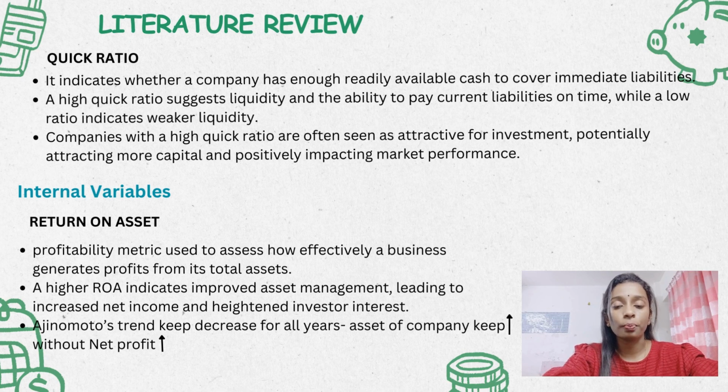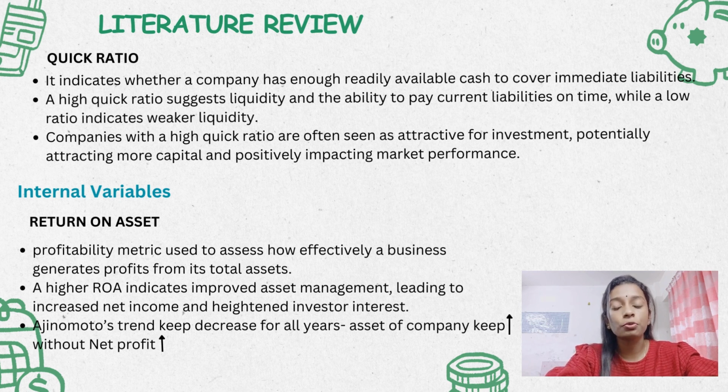For the literature review part, I take quick ratio as the dependent variable for Ajinomoto's company. The quick ratio indicates whether a company has enough readily available cash to cover its immediate liabilities. A high quick ratio suggests liquidity, that is the ability to pay current liabilities on time, while a low ratio indicates weaker liquidity of the company. Companies with a high quick ratio are often seen as attractive for investment, potentially attracting more capital and positively impacting market performance.